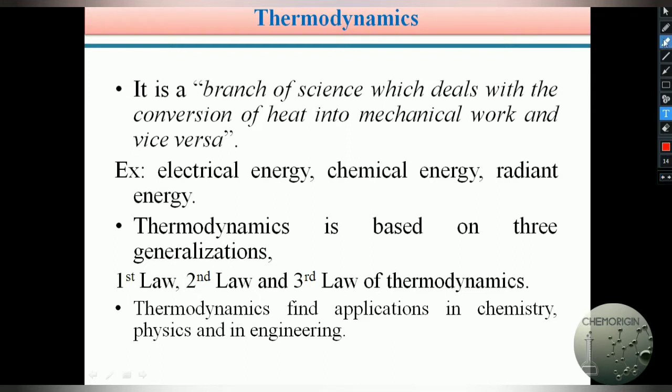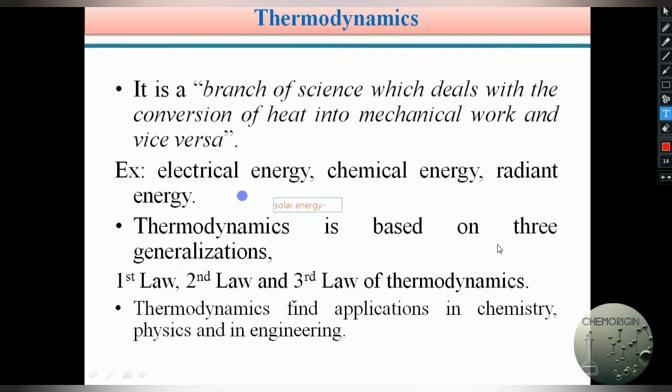For example, if you see our daily life, we are using electricity. In our home, we are using lights, fans, and other electrical devices with the help of electrical energy. This electrical energy comes from various sources. Nowadays, solar energy is also recently coming into use. This solar energy we are converting into electrical energy. From solar energy we are getting electrical energy.